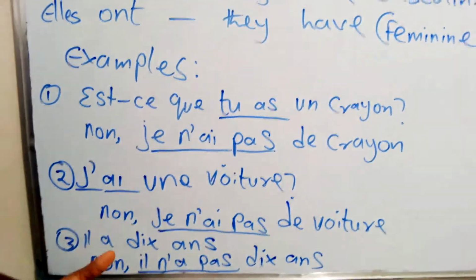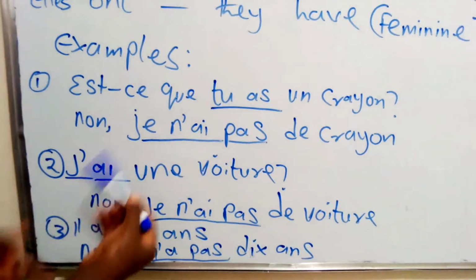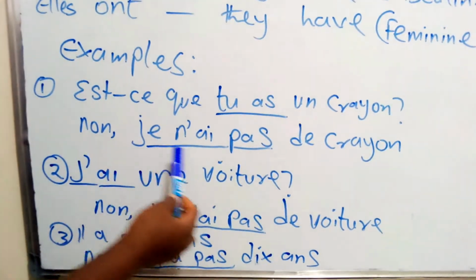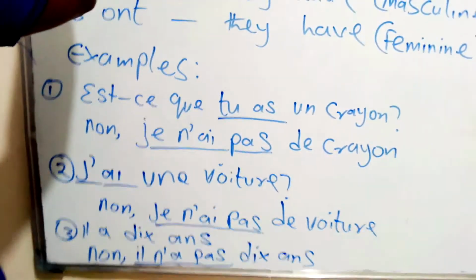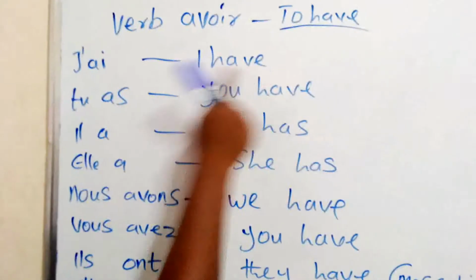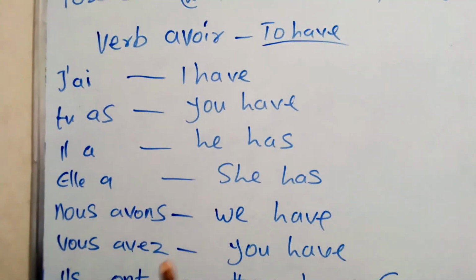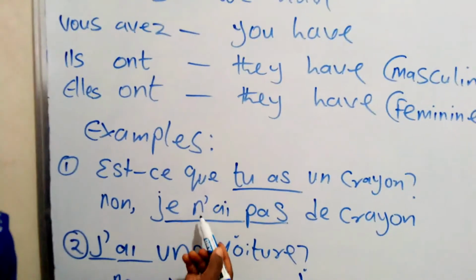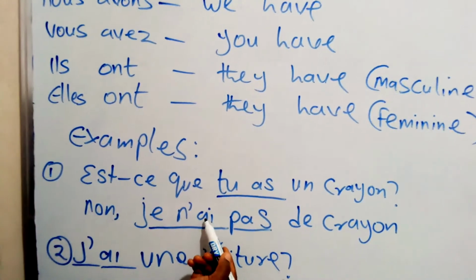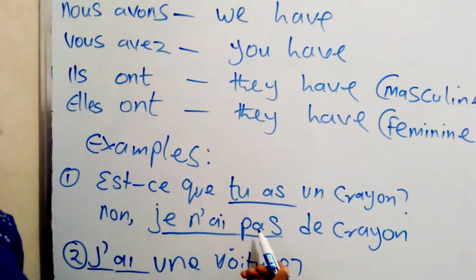If you had a pencil, you would have said oui, j'ai, which is I have. But for the negative part, you have to add ne and pas, and put the avoir in between.